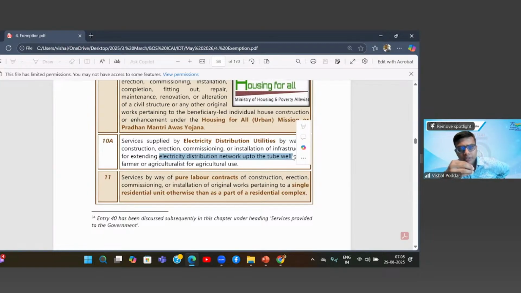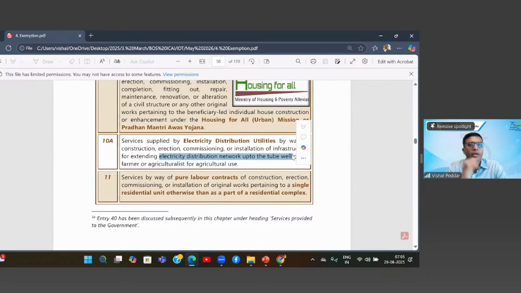Now, this electricity obviously is provided by the respective states' electricity companies. Earlier, they were electricity boards. In this, important is what? You have the main electricity hub, which may be at a particular place in that particular village, or it may not even be in the village. It may be at the outskirts of the village, the transformer. Now, from there, you want a proper electricity line to come up to your farm so that you can use that electricity to run your tube wells.